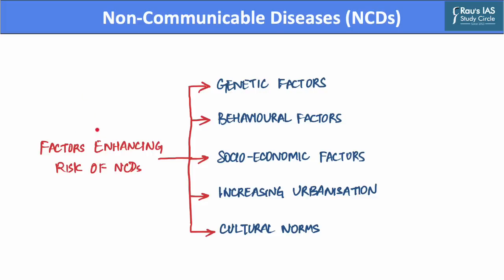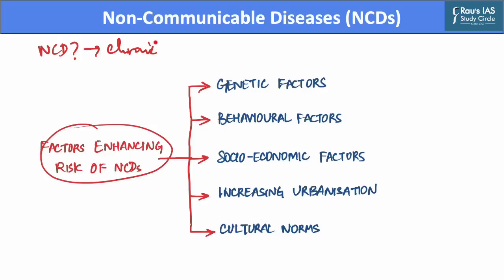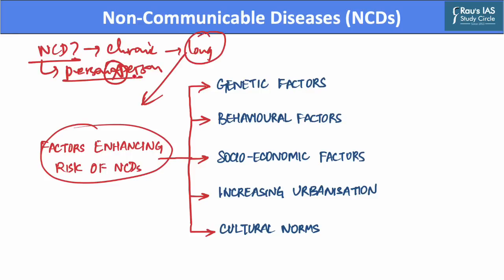Now, before discussing what are these factors, let us discuss what is a non-communicable disease. Now, these non-communicable diseases are chronic in nature and they tend to be of long duration and they form as a result of a combination of various factors. Now, these non-communicable diseases are named so because they are not transmitted from person to person. Hence, these are non-contagious in nature. However, these diseases persist for a long time and generally are slow in their progression.